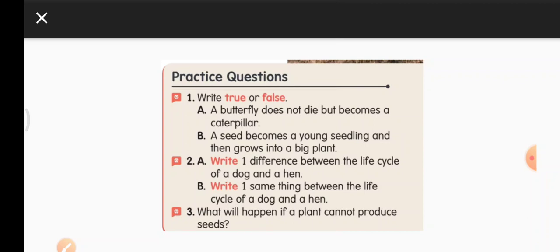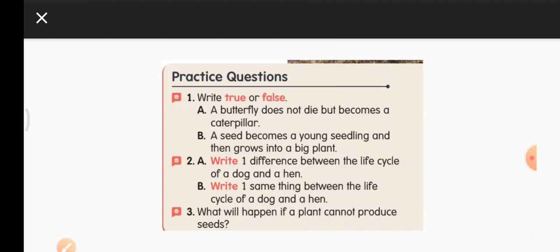First question, write true or false. A butterfly does not die but becomes a caterpillar. Okay, this is false, F-A-L-S-E. A seed becomes a young seedling and then grows into a big plant. True, T-R-U-E.